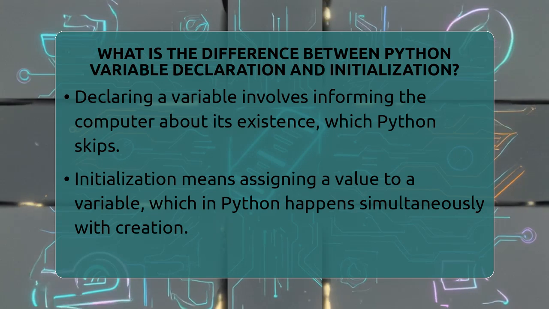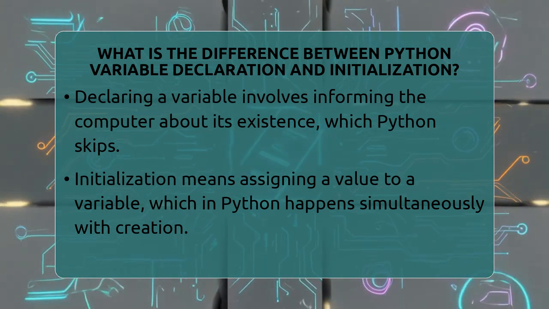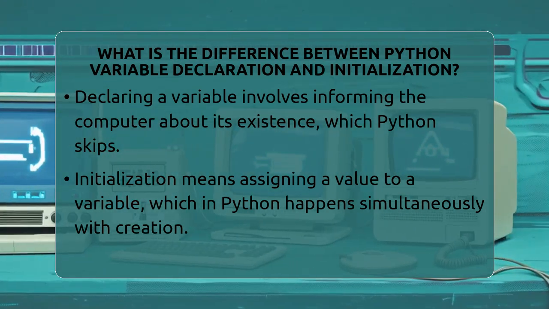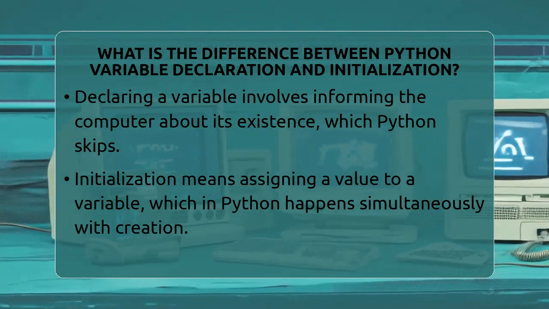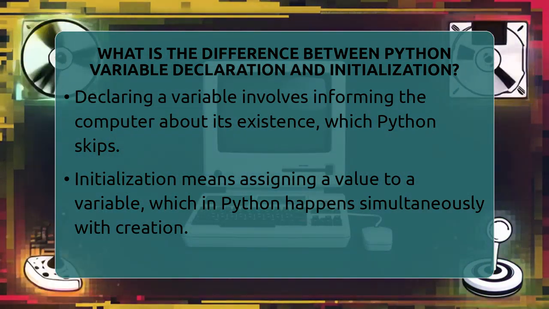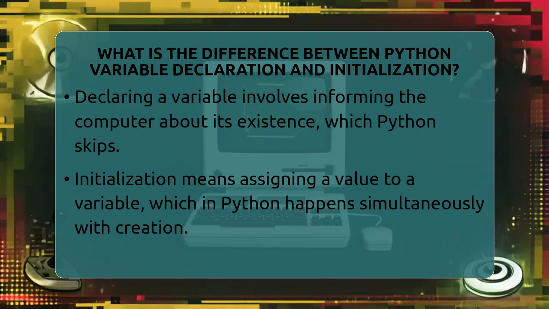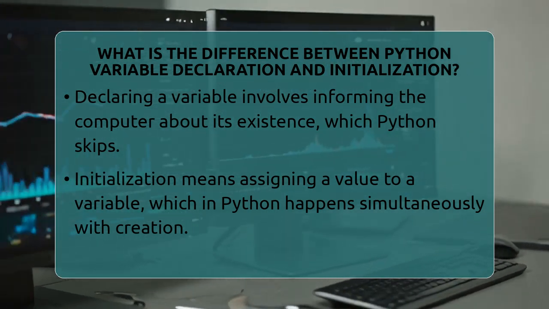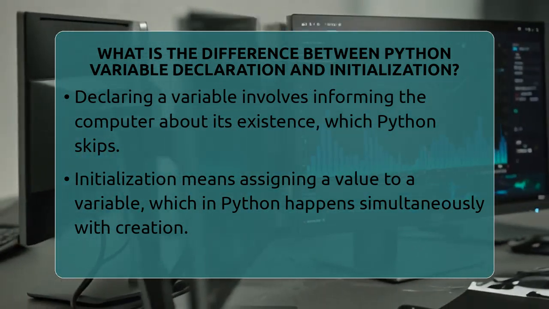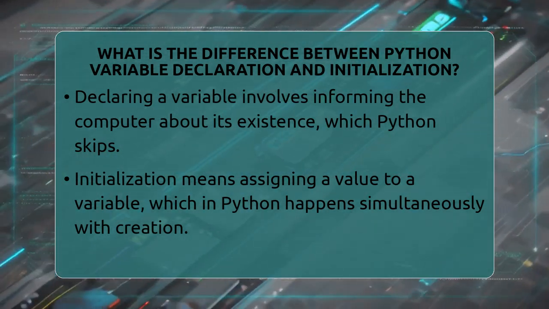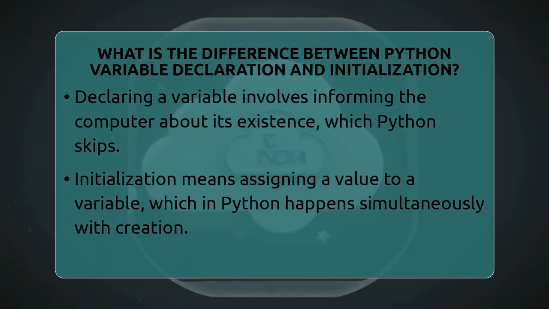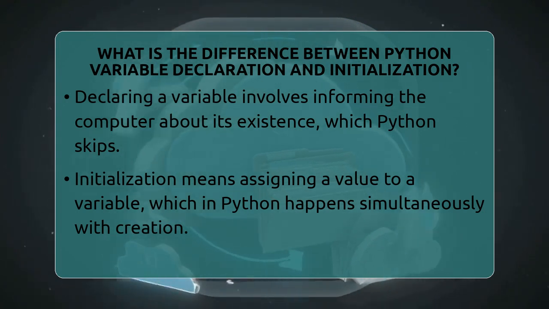When you write a line like age = 25, Python creates the variable called age, reserves space in memory for it, and puts the value 25 inside. You don't have to do two separate steps like in other languages. In languages like C or Java, you might first declare the variable with a line like int age, which just reserves space but doesn't give it a value. Then you have to assign a value later, with age = 25.